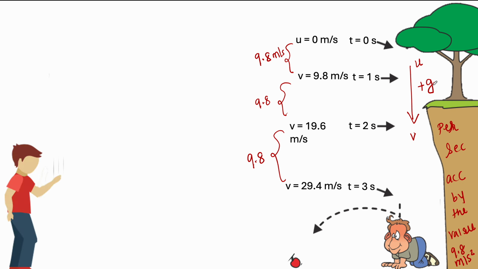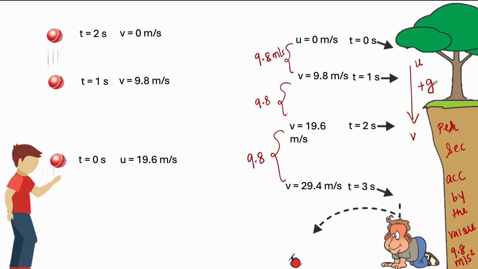We have one more case. Let's have the second case. In this, a boy is playing with a ball. We start observing at time 0. Initially the speed was 19.6 meter per second, as he threw the ball in an upward direction. After 1 second he finds the speed is now 9.8. After 2 seconds he finds the speed is 0 meter per second. So in this case it is the reverse process: instead of increasing, it is decreasing. Per second there is a decrease in speed, which means you can also say there is a retardation per second.